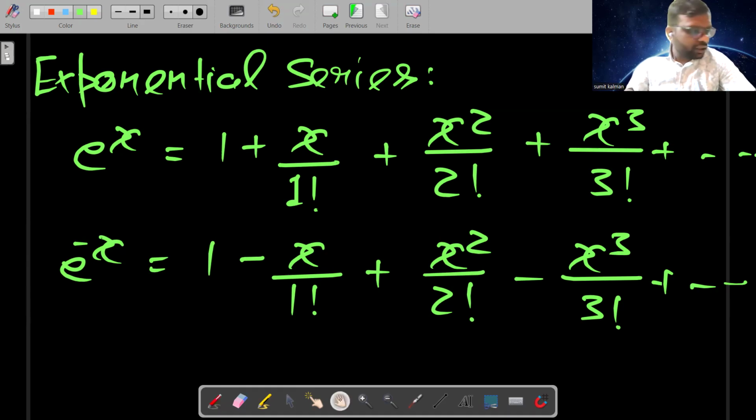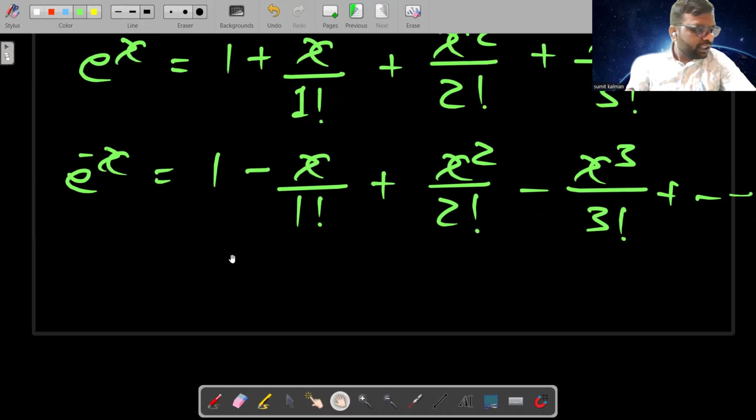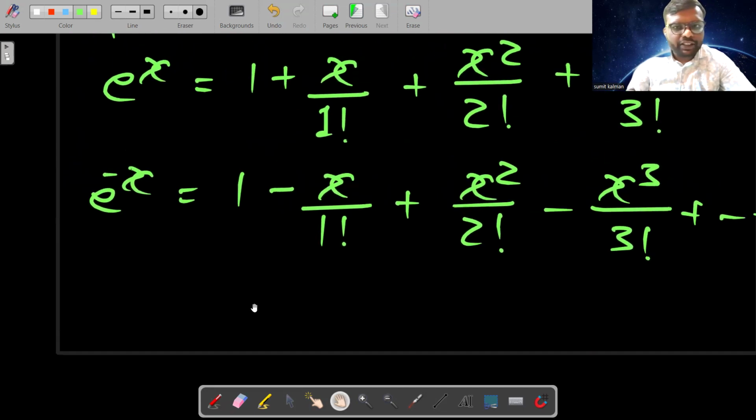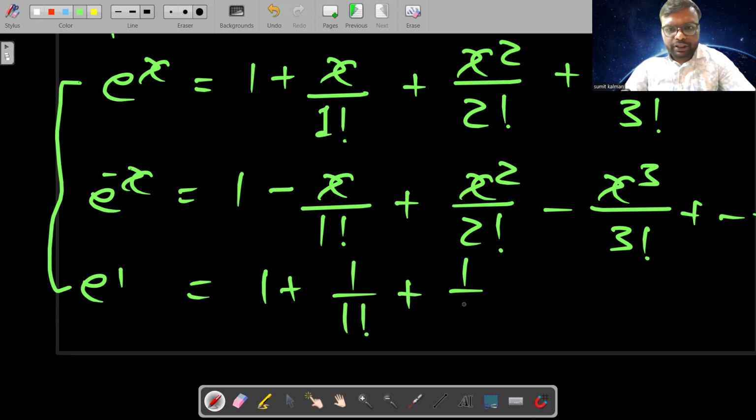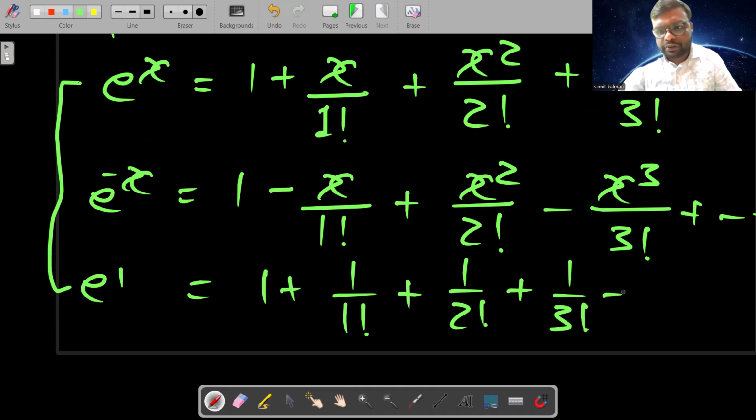And students, if you have to write the expansion of e raised to power 1, how will you write it? Compare these two. Here, just put 1 in place of x. So here it will be 1 + 1/1! + 1/2! + 1/3! + 1/4! and so on.